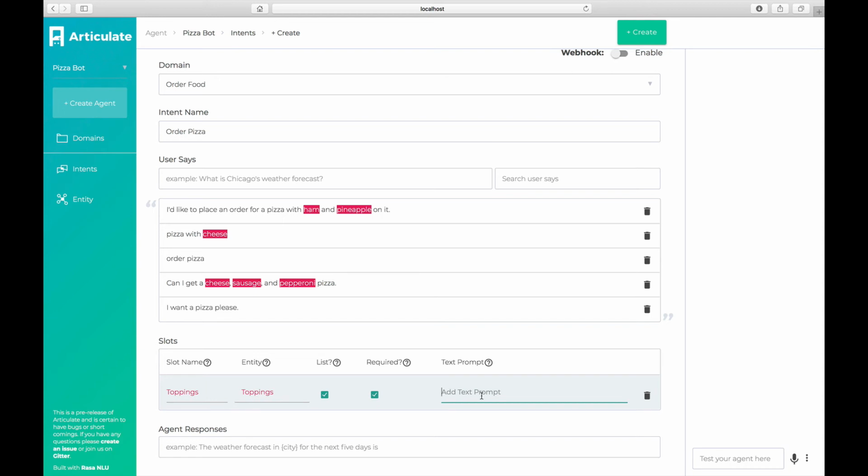If an entity is required, then you can provide a text prompt. This prompt is how Articulate is going to ask the user to provide the toppings that they want if they don't do it in their first statement.